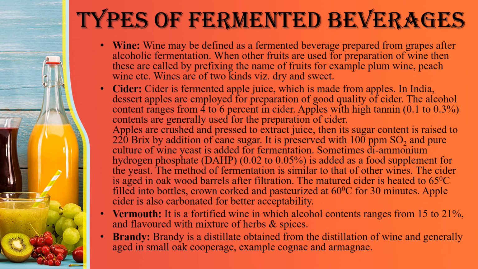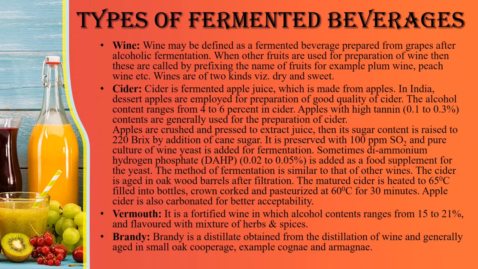First is wine. Wine may be defined as a fermented beverage prepared from grapes after alcoholic fermentation. When other fruits are used for preparation of wine, then these are called by prefixing the name of the fruit, for example, plum wine, peach wine, etc. Wines are of two kinds, which are dry wine and sweet wine.